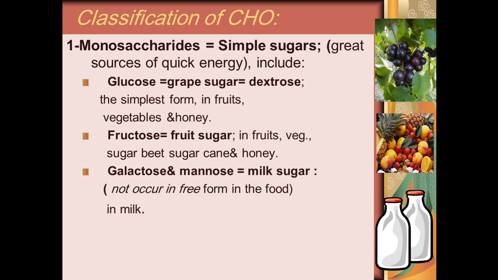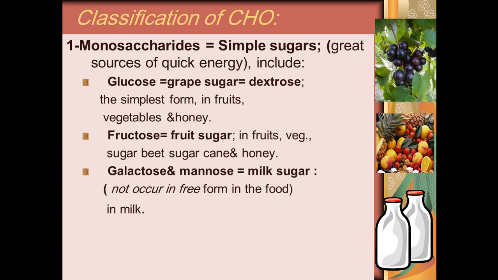So how do we classify carbohydrate? We have the monosaccharides, first, number one. These are the simple sugars, and they have a great and quick energy supply. We have glucose, fructose, and galactose. These are all monosaccharides. Glucose, whose other name is dextrose or grape sugar, is the simplest form. It's found in fruit, vegetables, and in honey.